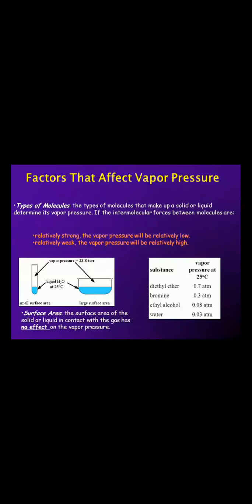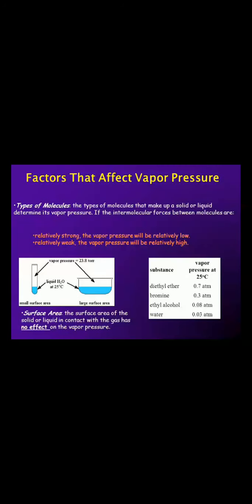There are various factors which affect vapor pressure of the substance. One, nature of solvent, that is the component. If the intermolecular forces between the molecules are relatively strong, the vapor pressure will be relatively low. If the intermolecular forces between the molecules are relatively weak, the vapor pressure will be relatively high. That is, volatile and non-volatile substances are differentiated by intermolecular forces.